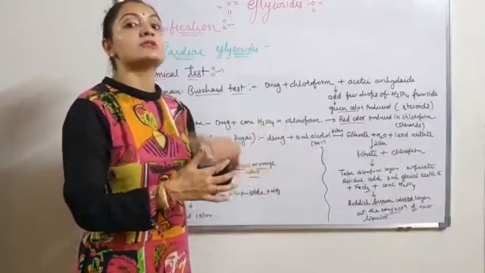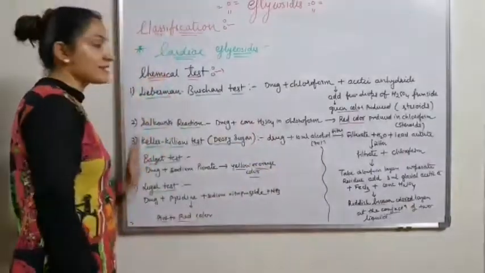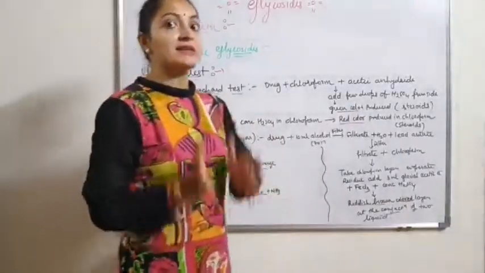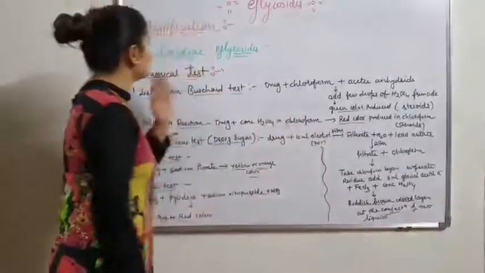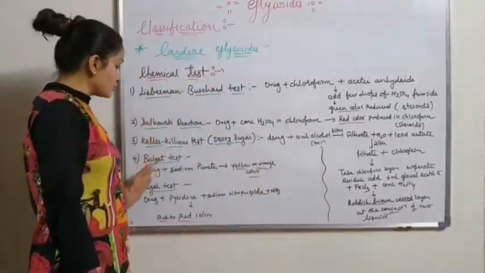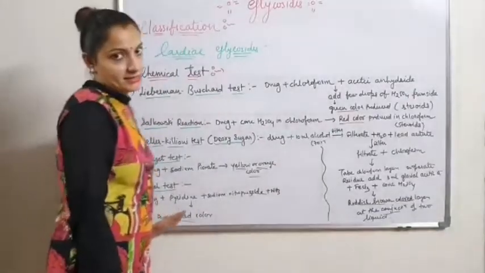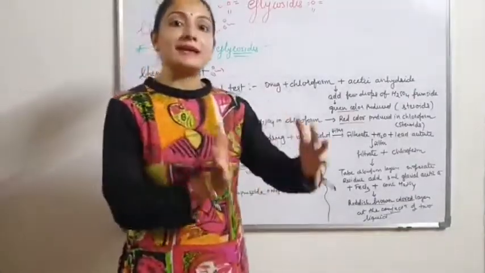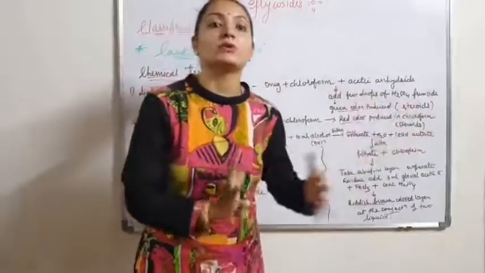This is the important identification test for cardiac glycoside: Keller-Kiliani test, Salkowski test, Liebermann-Burchard test, Baljet test and Legal test. So these 5 tests are the identification tests for cardiac glycoside.